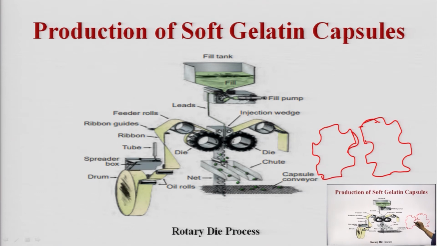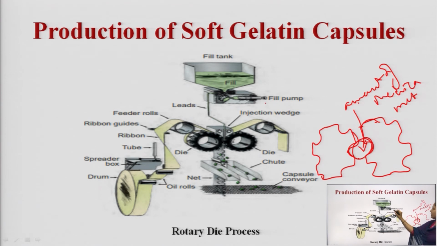At this point, what will this injection wedge do? It will dispense the required amount of medicament into the pocket. Here is the pump.